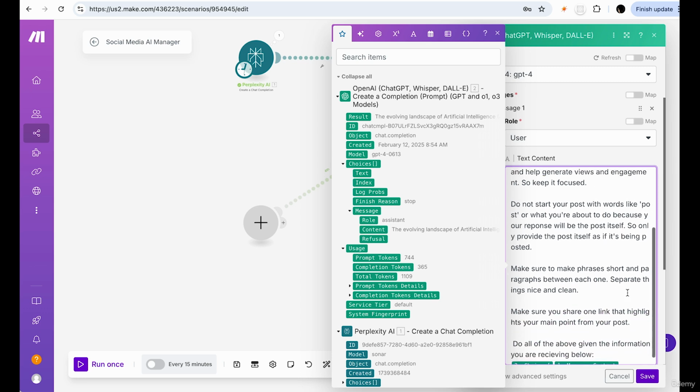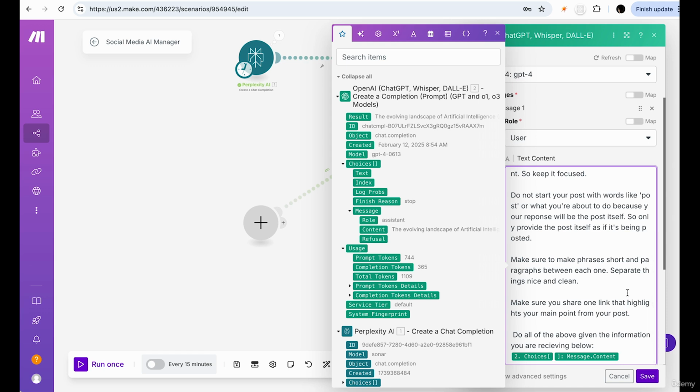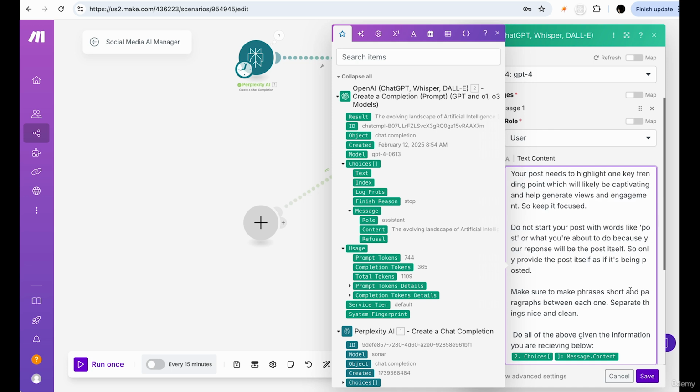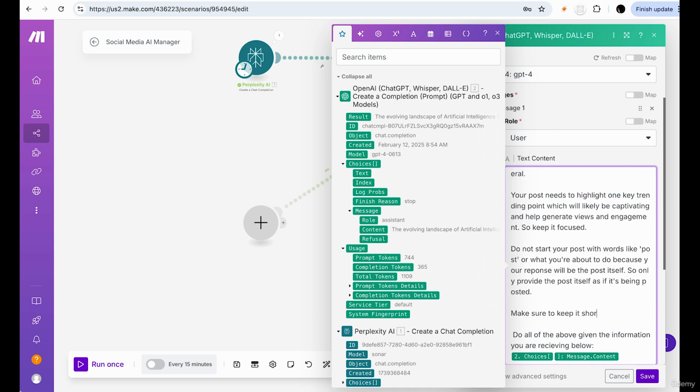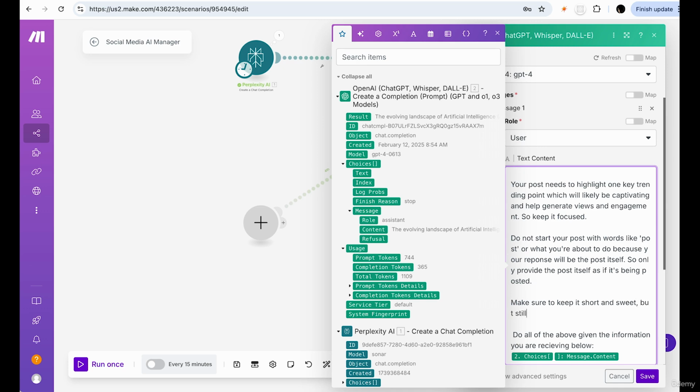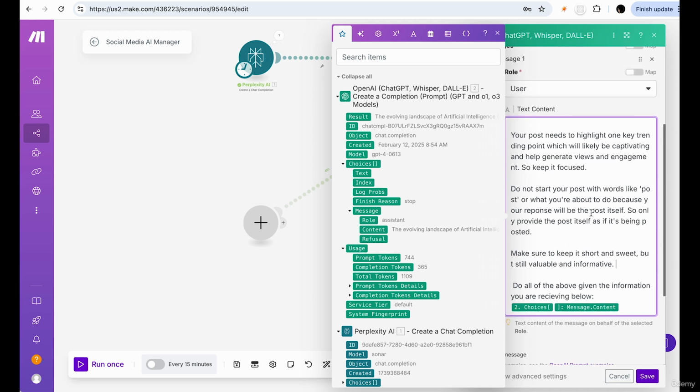We don't want to put a link. Doesn't look very good. So we're going to have a picture instead. Make sure you share one link. We can remove that. Make sure to keep it short. We'll say make sure to keep it short and sweet, but still valuable and informative. Try that, okay?